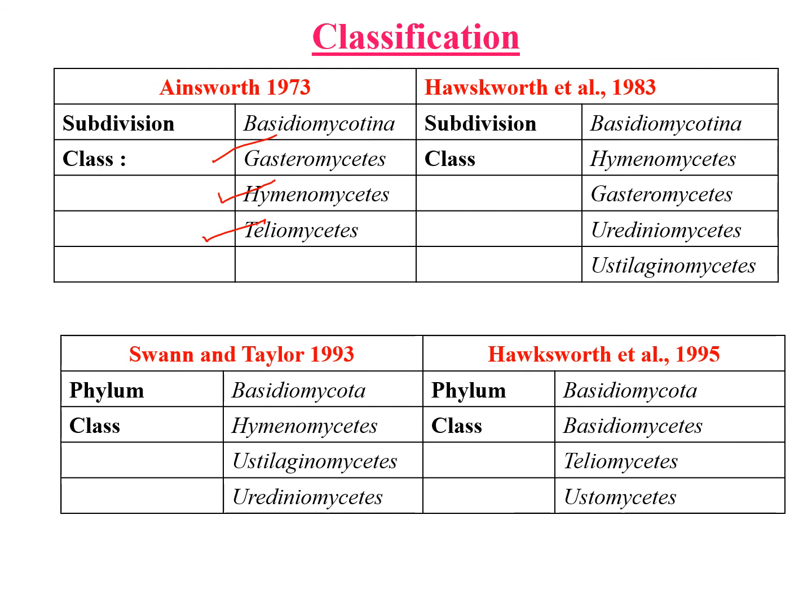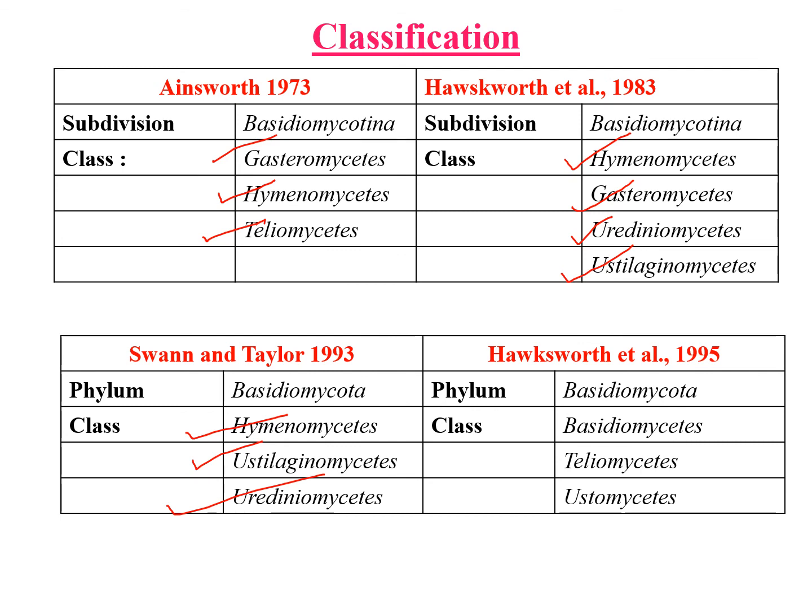Coming to Hawksworth et al. 1983, he classified the Basidiomycotina into Hymenomycetes, Gasteromycetes, Urediniomycetes, and Ustilaginomycetes. That means he further divided the class Teliomycetes into two different classes, Urediniomycetes and Ustilaginomycetes, to include the rusts and smuts. Whereas Swann and Taylor in 1993 divided the phylum Basidiomycota into three classes: Hymenomycetes, Ustilaginomycetes, and Urediniomycetes.